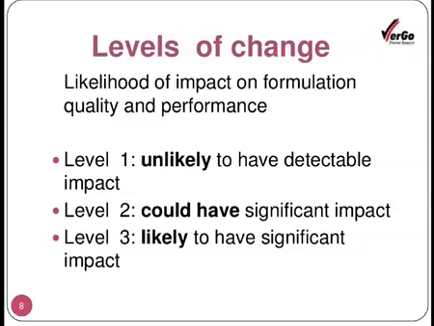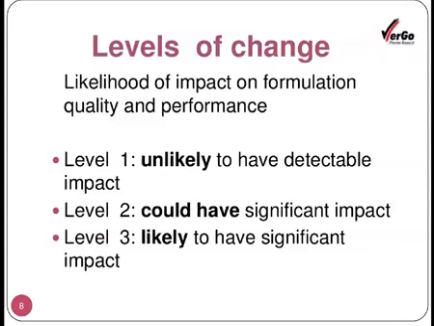In level 2, the changes could have a significant impact. So this is very important because whatever changes have taken place in the process of manufacturing of the product may have a significant impact on the attributes that are going to be expressed by the final product.